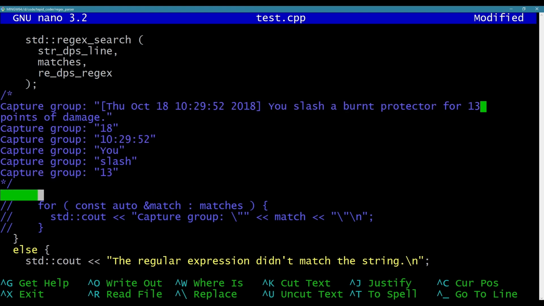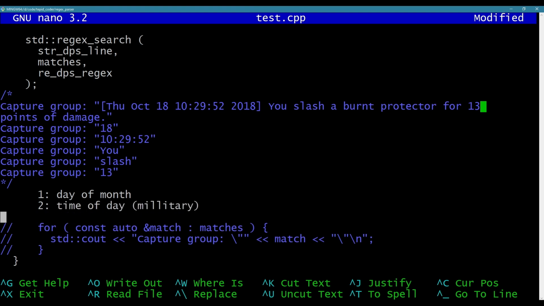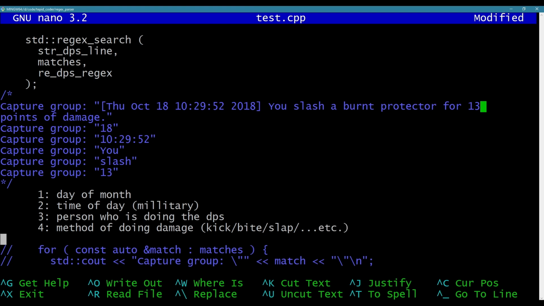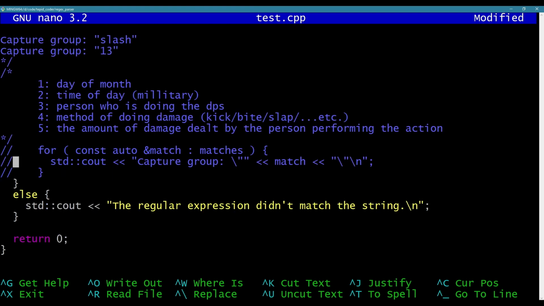So 1 is day of month. 2 is time of day, military. 3 is the person who is doing the DPS. 4 is the method of doing damage: kick, bite, slap, etc. And 5 is going to be the amount of damage dealt by the person performing the action. Just keep that consistent.